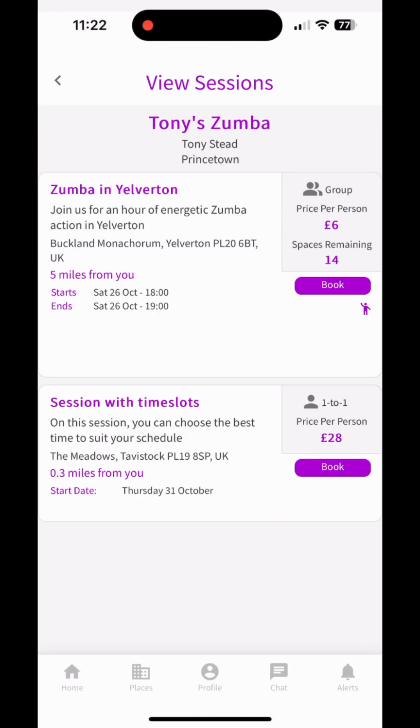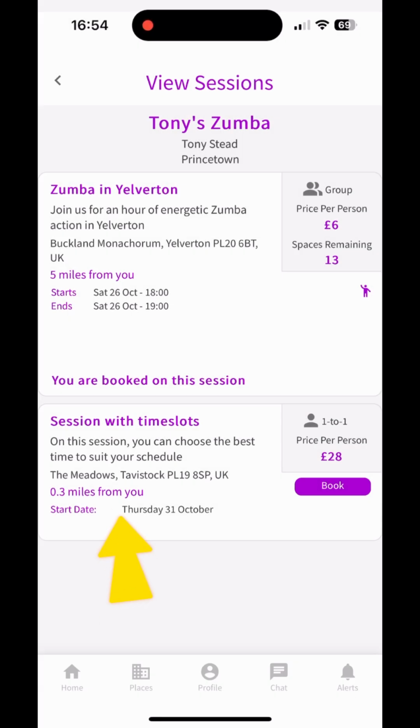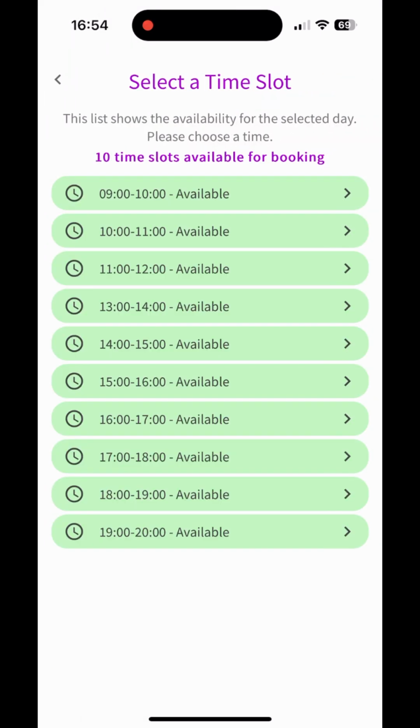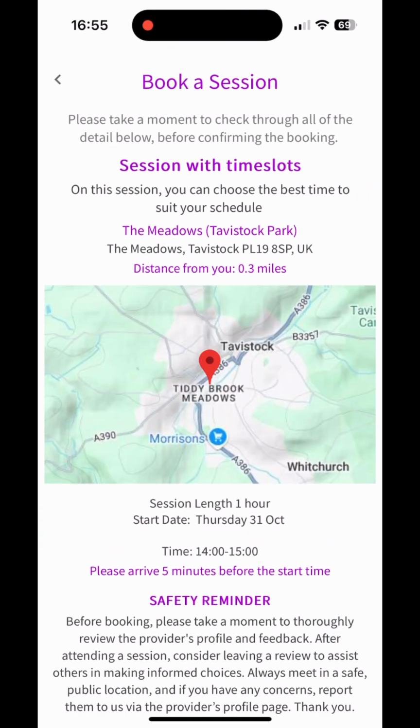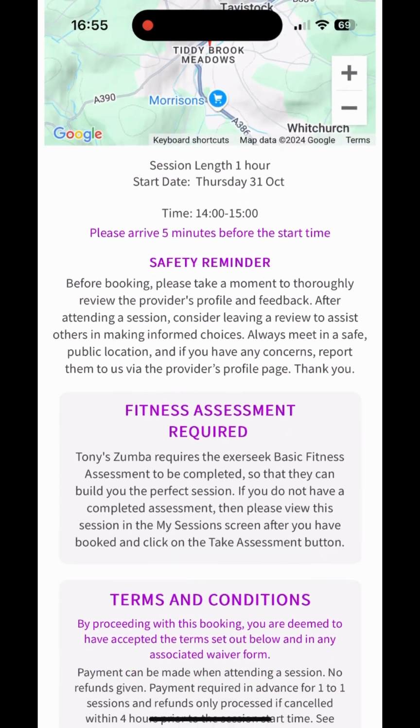In this instance, the provider has a group session with 14 available spaces and a one-to-one session which has time slots to choose from. These time slots are ideal for providers such as personal trainers who offer the same type of session many times throughout the day to one client at a time.